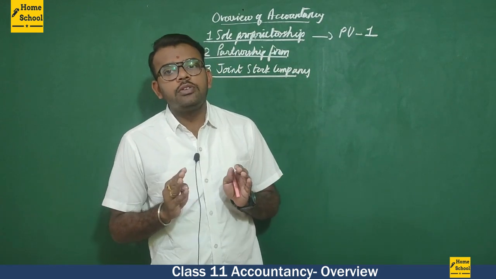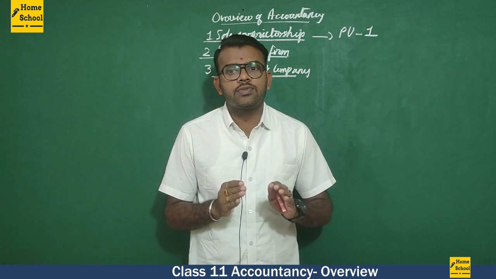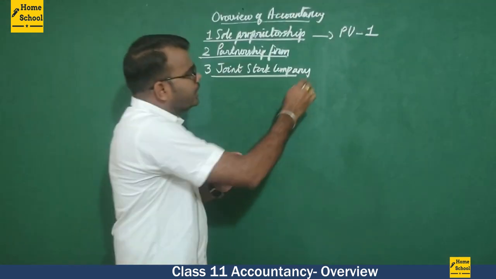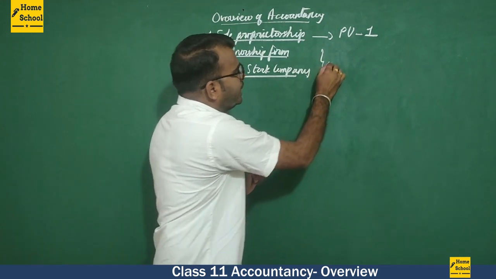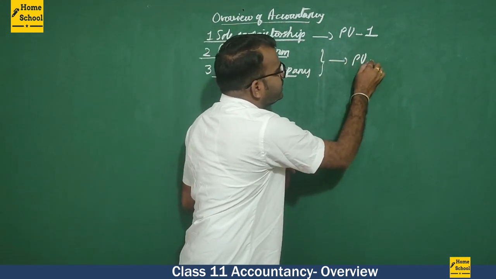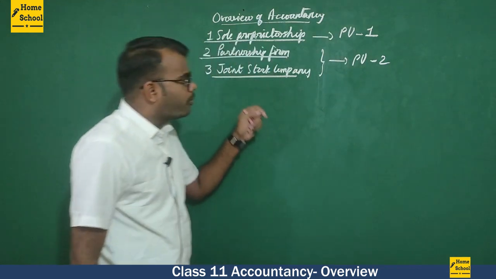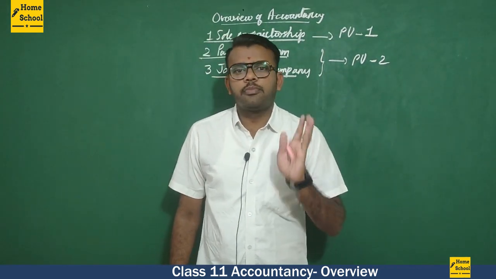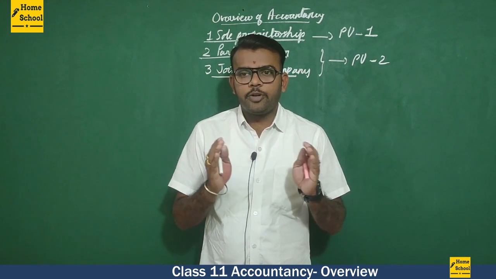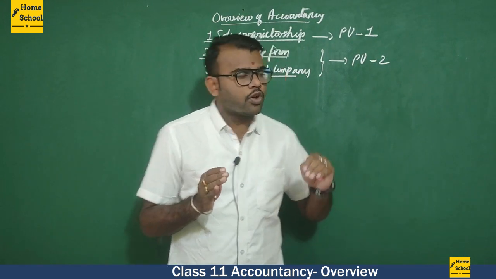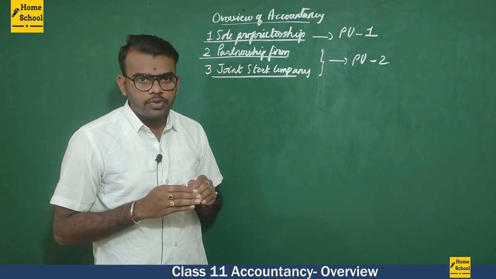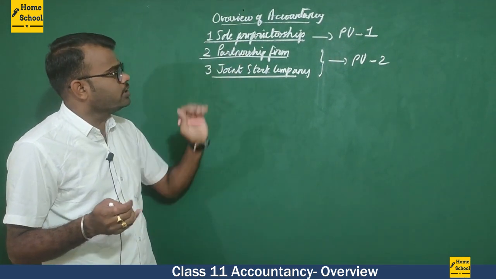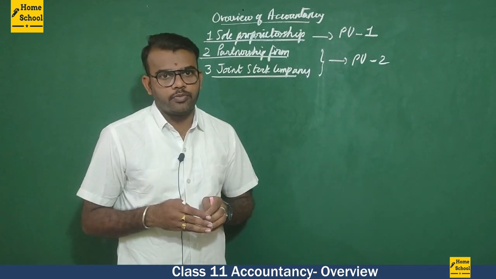And PU second year accountancy is for partnership firm and, at the same time, for joint stock company. In PUC-1 you are going to study sole proprietorship, and in PUC-2 we are going to study partnership firm and joint stock company.